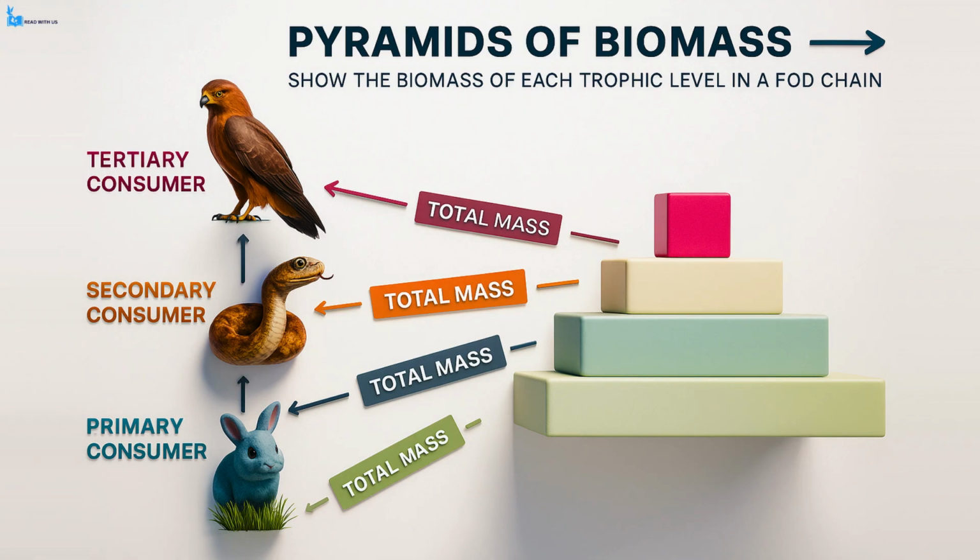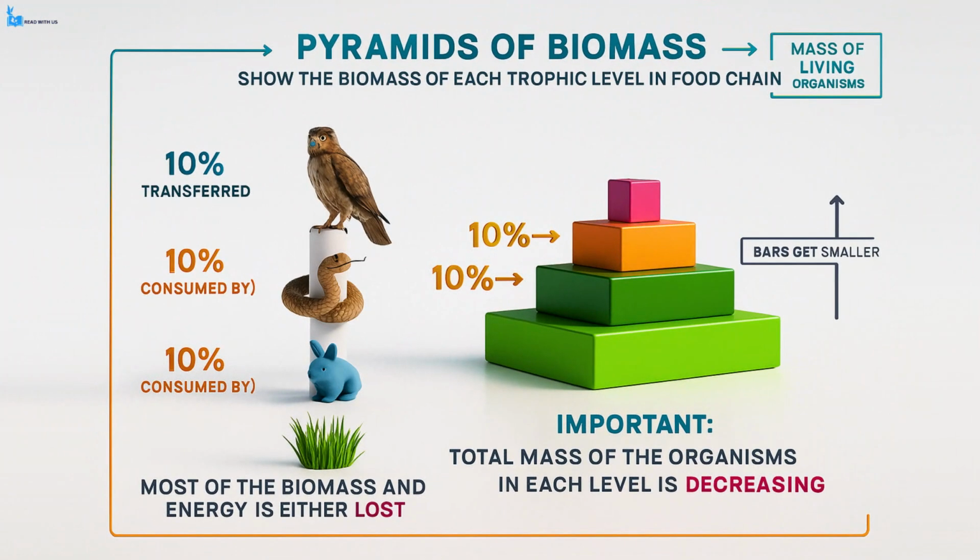A key feature of these pyramids is that the size of each bar decreases as you move up each trophic level. This is because as energy and biomass are transferred from one level to the next, a large portion is lost. Even though a single snake might weigh more than a single rabbit, there are far fewer snakes than rabbits, which results in less total biomass for the snake population than for the rabbit population.